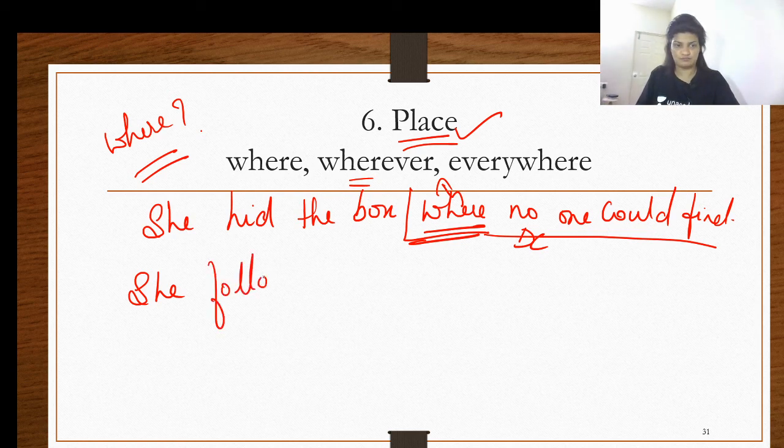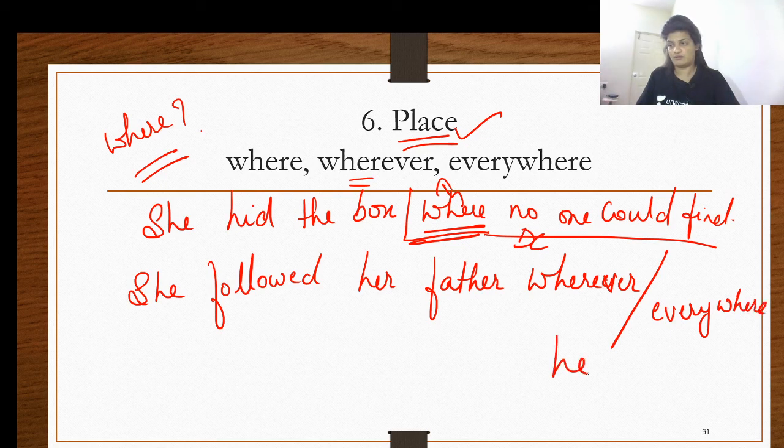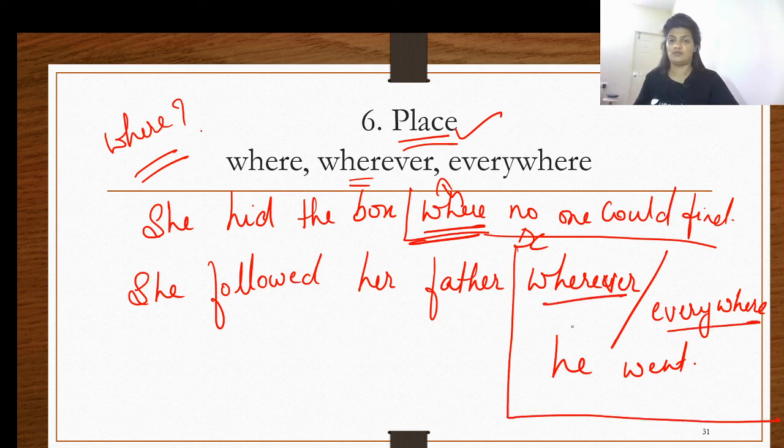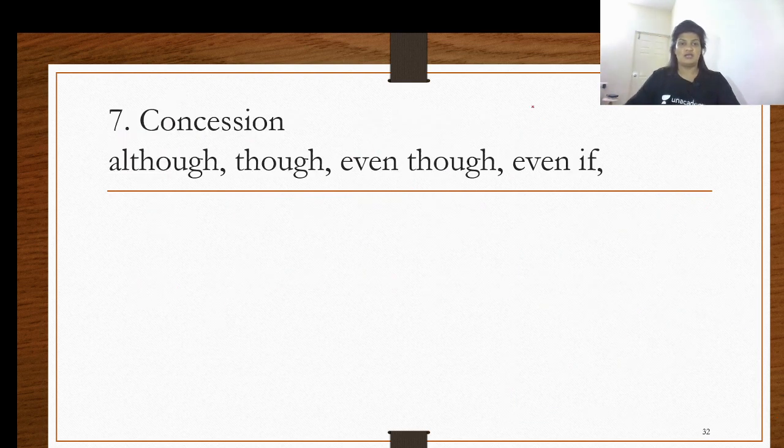Now, for the example of wherever: she followed her father wherever, or you can also write everywhere, he went. Here wherever is specifying the place, and even the word everywhere is also specifying the place. Therefore, this qualifies as our conjunction of place. Where, wherever, and everywhere.